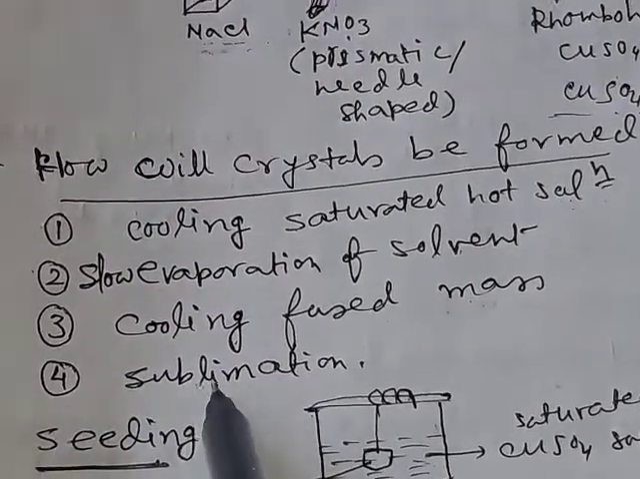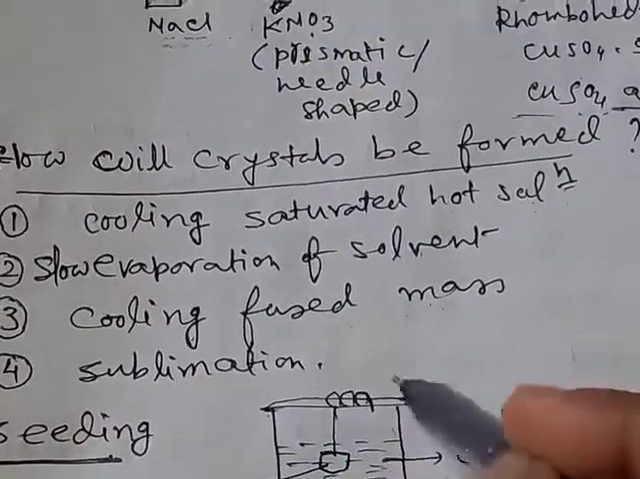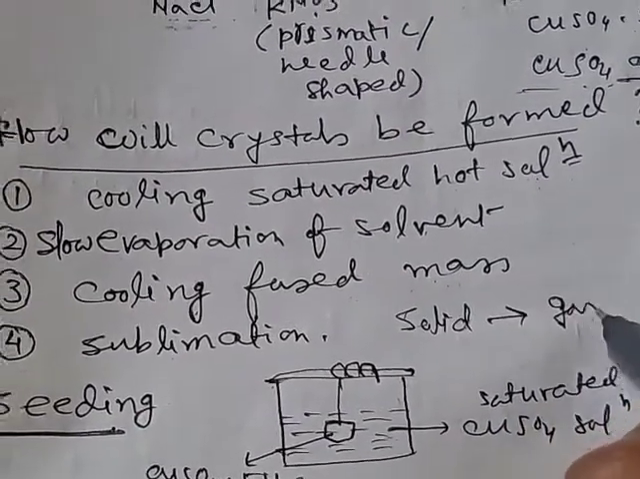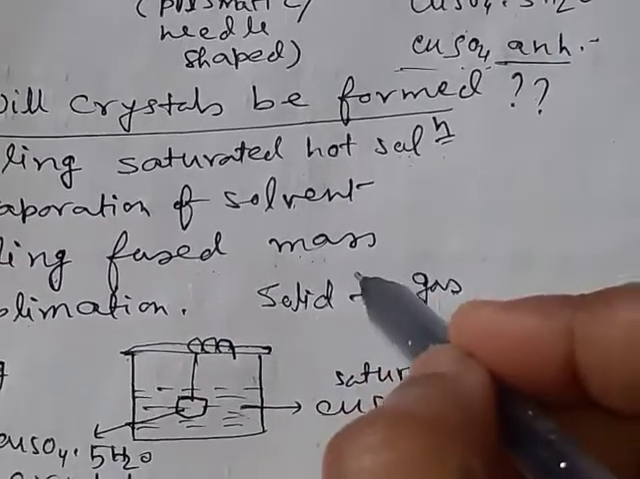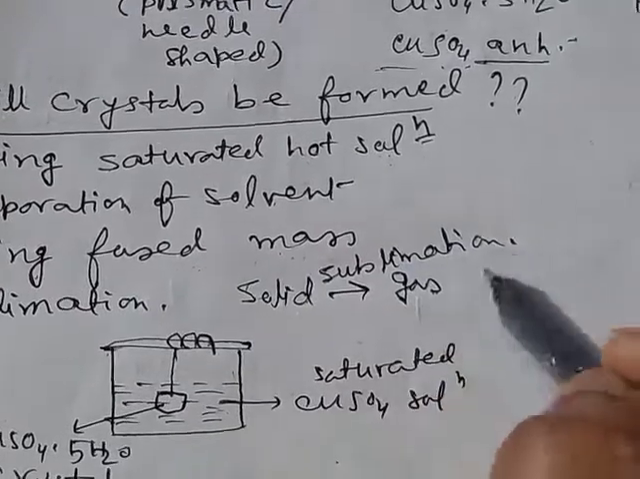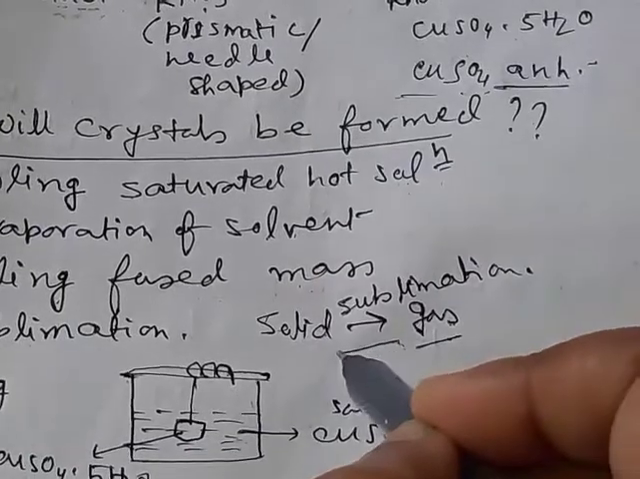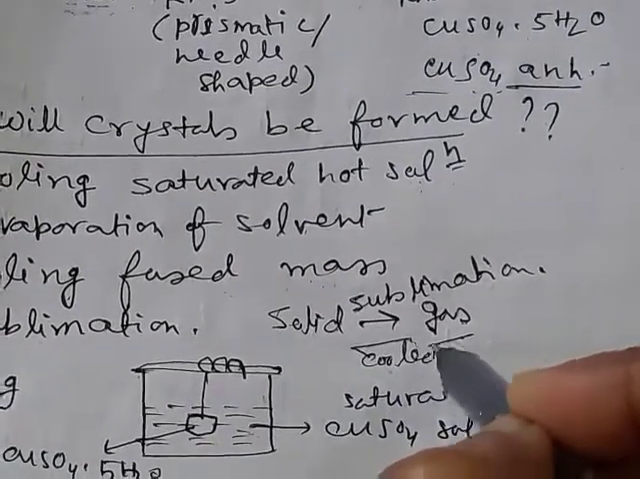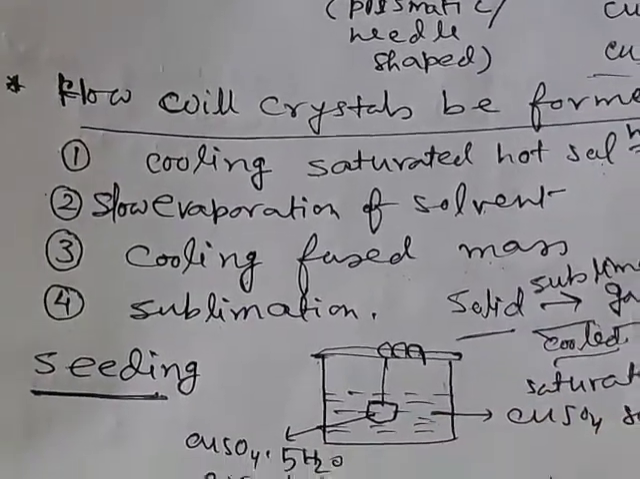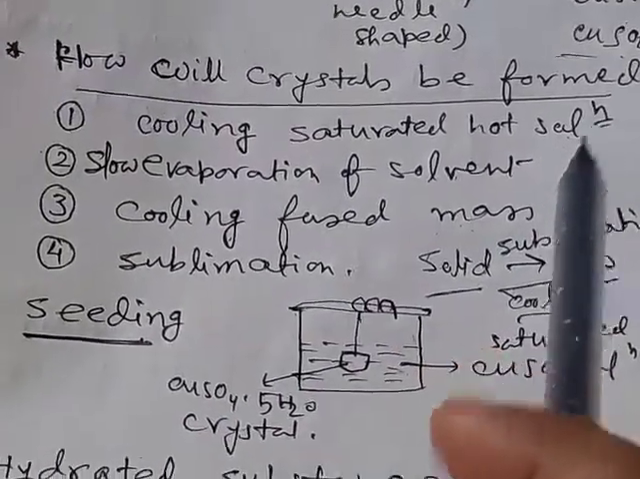Number four is sublimation. There are some compounds which on heating are directly converted from solid state into gas form, with no formation of liquid, and this process is called sublimation. When these gaseous compounds are cooled, sometimes we obtain the solid in crystalline form. So these are the procedures of formation of crystals.